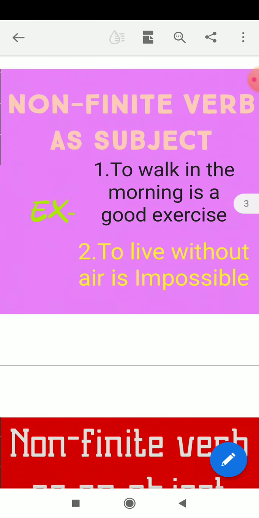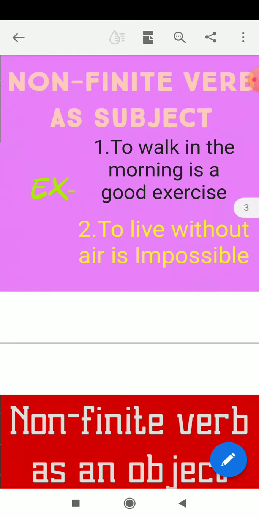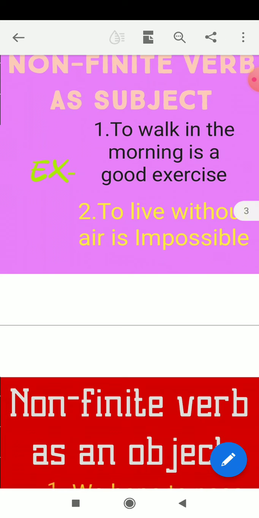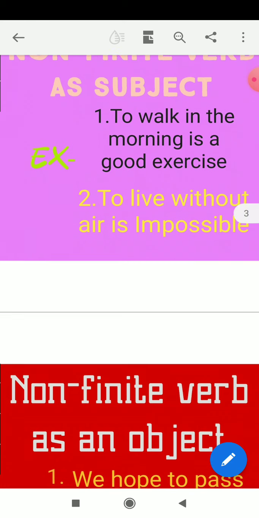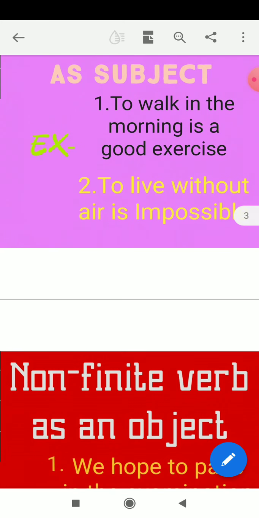Just like: To live without air is impossible. To live is a non-finite verb and it appears in the beginning of the sentence. So it acts as a subject. Just like that, we can make many sentences. To find fault in others is easy. To get up early is a good habit. And so on. We can make many sentences. Try to write 5 to 10 sentences by using to plus infinitive as a subject. You can understand everything.